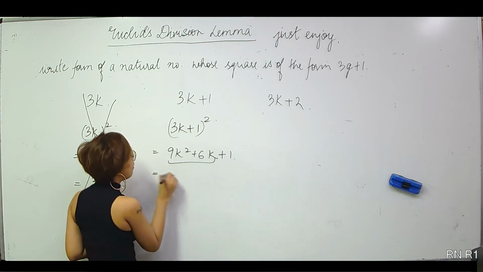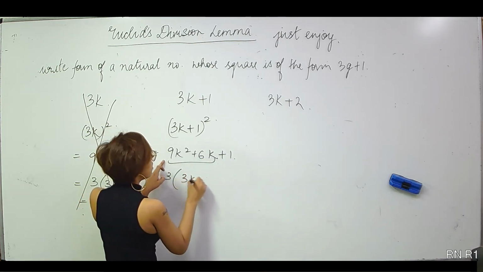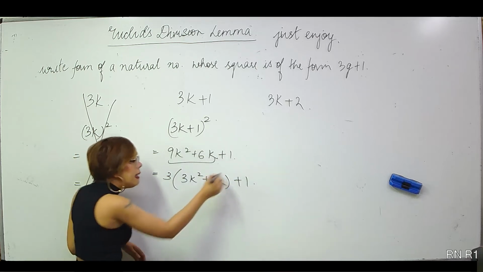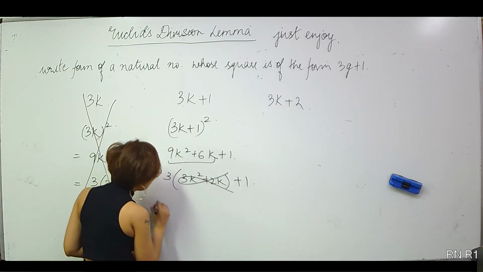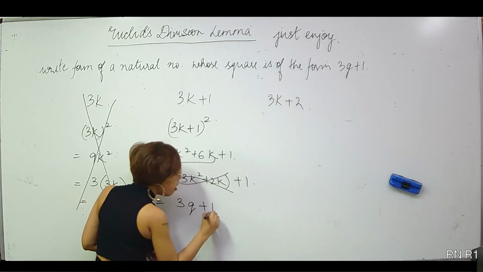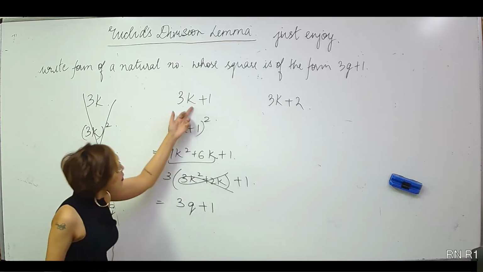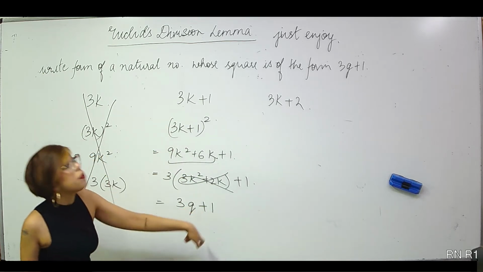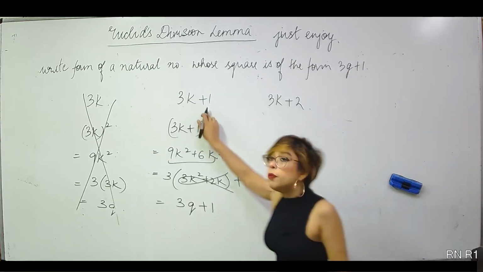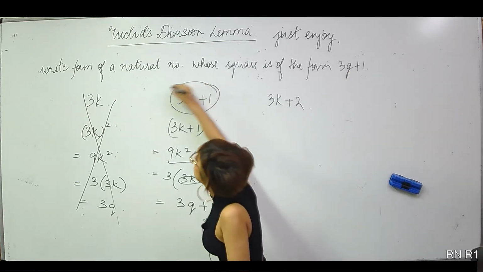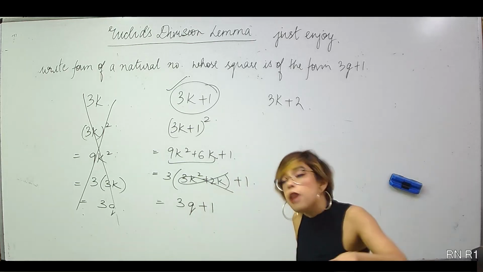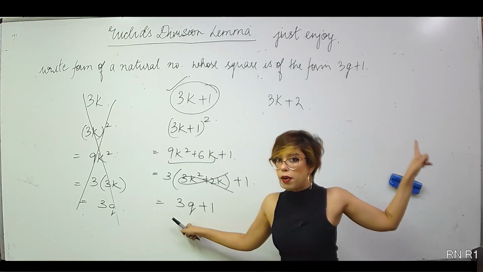Obviously from here I can take 3 common, so 3 into 3k square plus 2k plus 1. Mind that this is an integer. So I can write this as 3 into some integer, let that be q, plus 1. The square of this number is of the form 3k plus 1. So do I need this number? The answer is yes. If the number is of the form 3k plus 1, the square would be of this form, which is the required one.